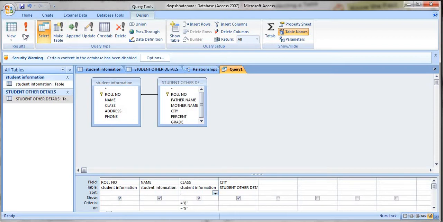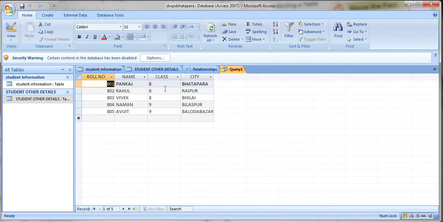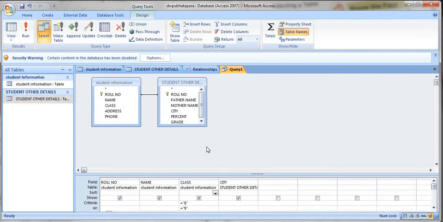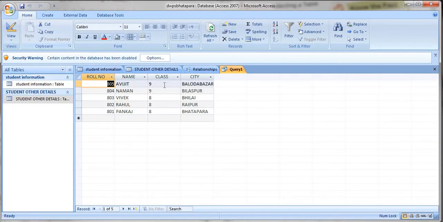After 8, let me run this query again. First 8th class students have been shown, then 9th class, right? So this time I will first go to the design view, and now here in the class section I will change it to descending order. After selecting descending, let me run it again. See, 9th class students have been displayed first and after that 8th.